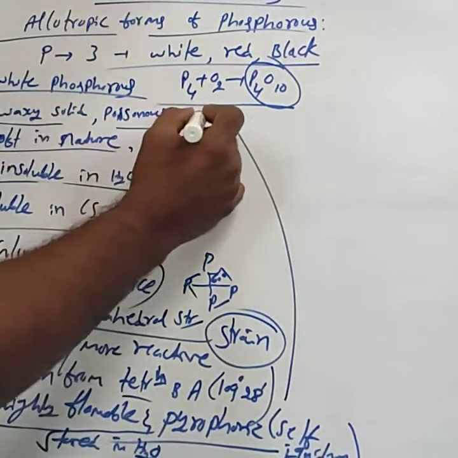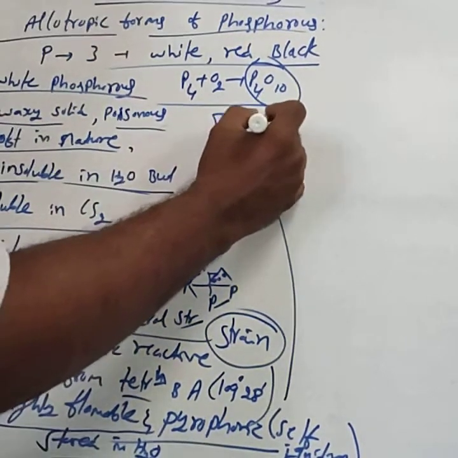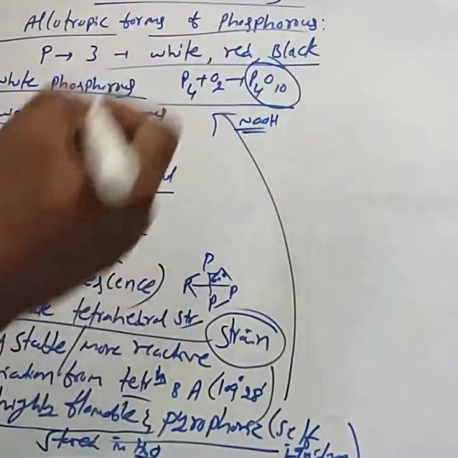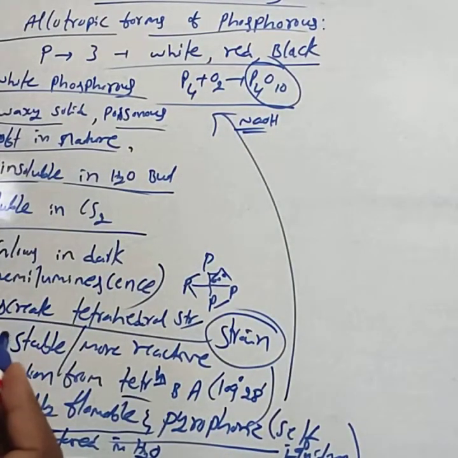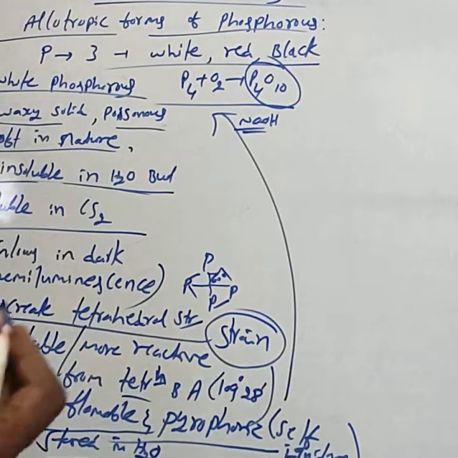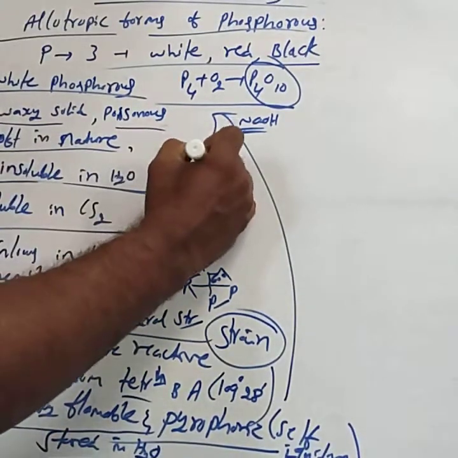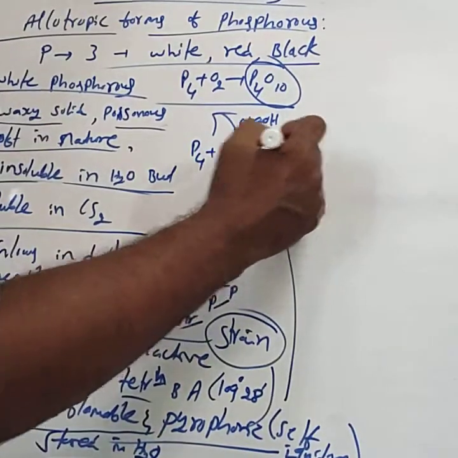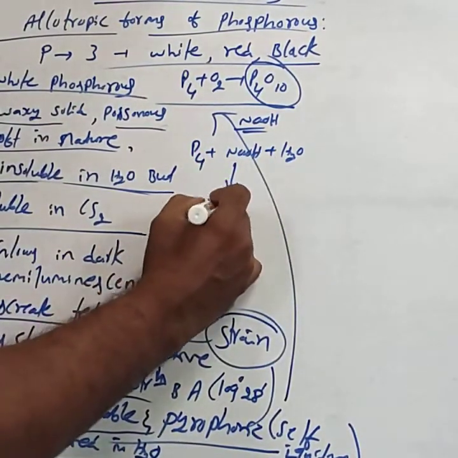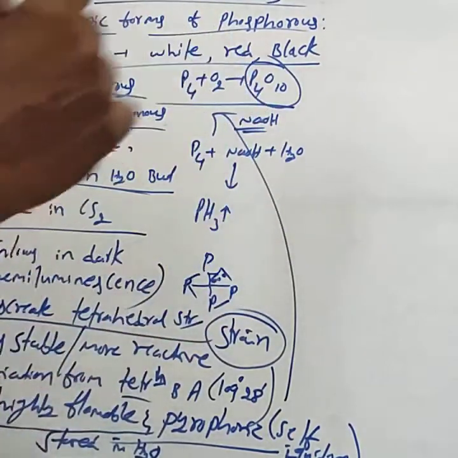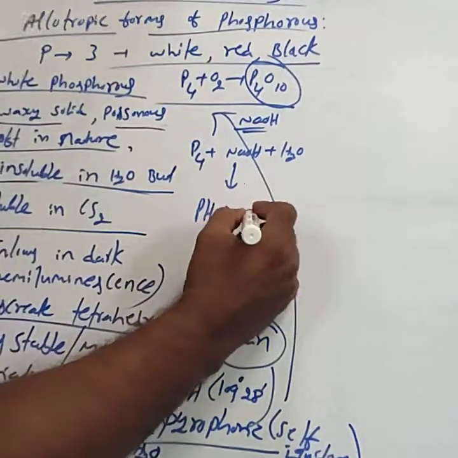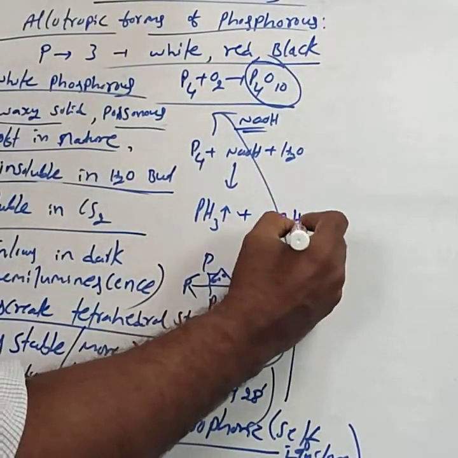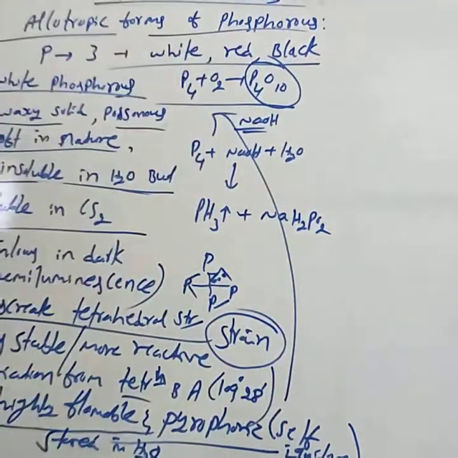White phosphorus dissolves in NaOH solution to form phosphine, very important one. P4 plus NaOH plus H2O forms phosphine gas and NaH2PO2, sodium hypophosphite.